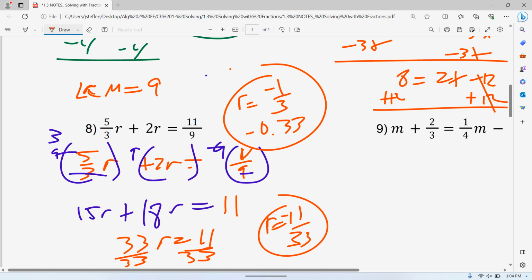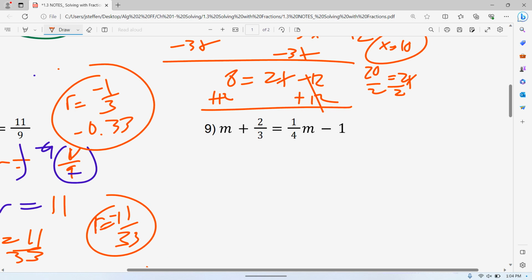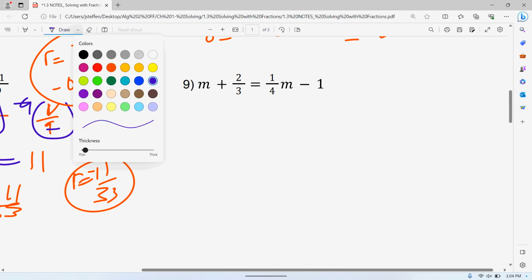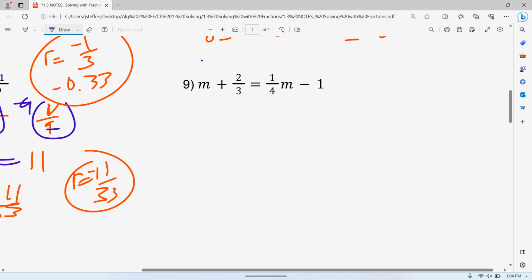All right, the next one we'll do before I give you guys some to do on your own is number 9 up here. So this one, we have 2 different fractions, but the last one, when you had 2 fractions, one of them had a denominator that was your least common multiple. The least common multiple between 3 and 4 is 12. So multiply all those by 12.